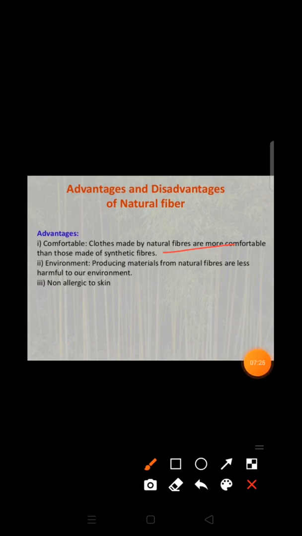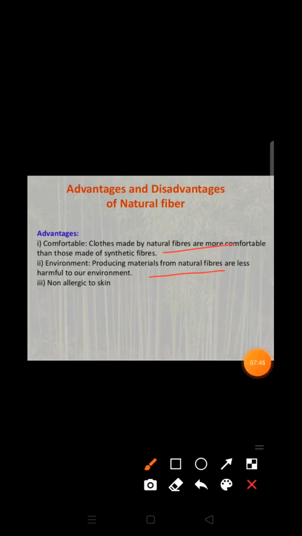Producing material from natural fibers is less harmful to our environment. So these natural fibers do not cause harm to our environment, that is why they are also known as environment friendly or eco friendly fibers.